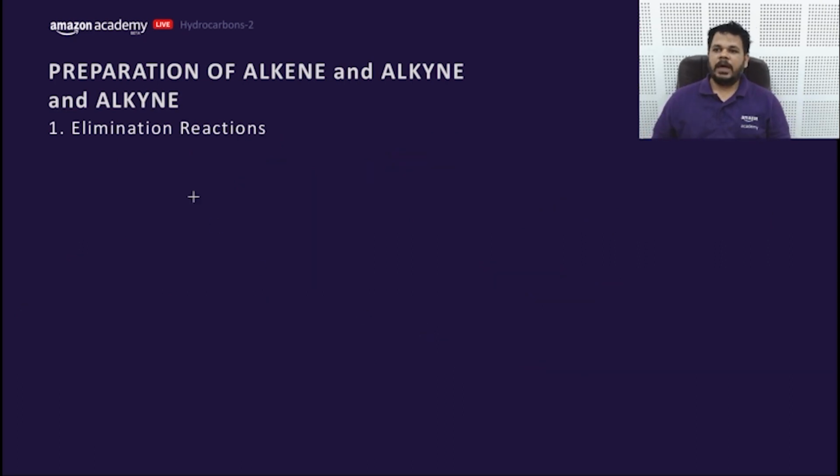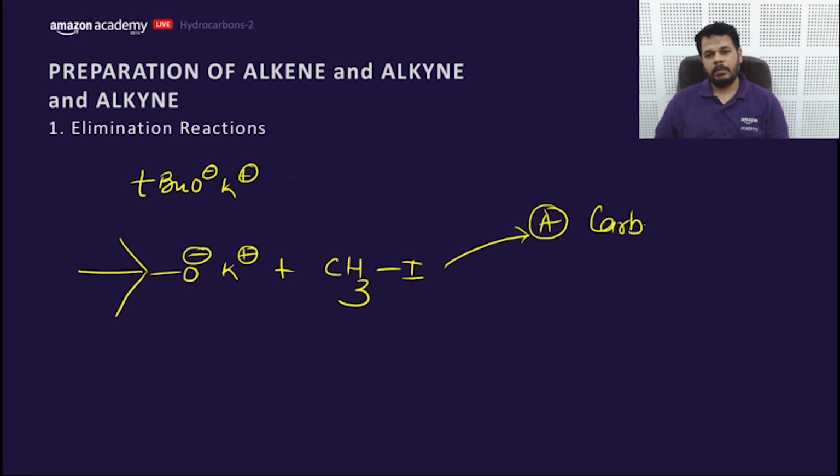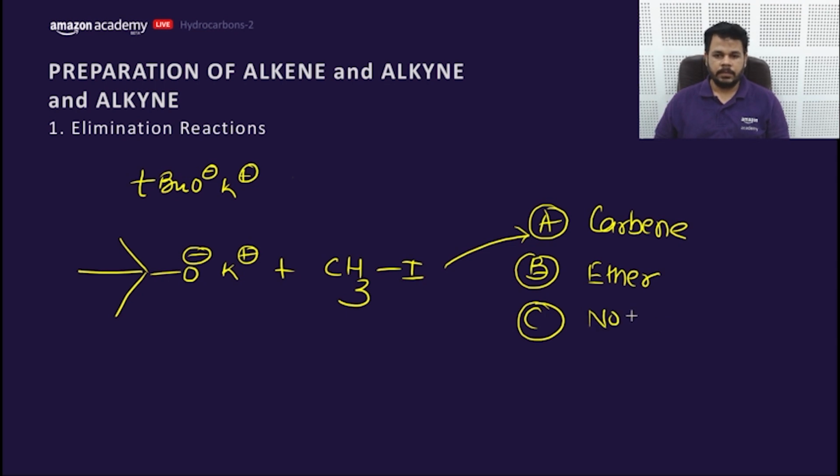Let's move to the next part. What will happen if I use this tertiary butoxide potassium, or this is the base, plus CH3I? What would be the product? A, carbene, B, ether, C, no reaction.